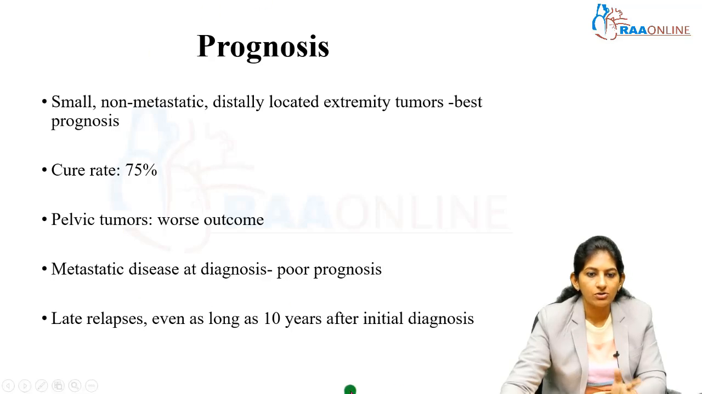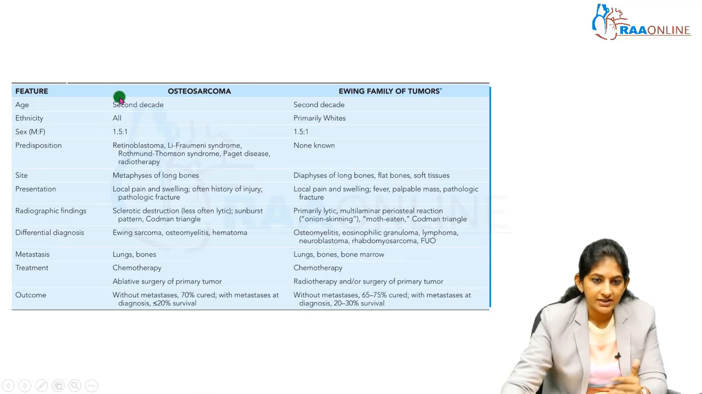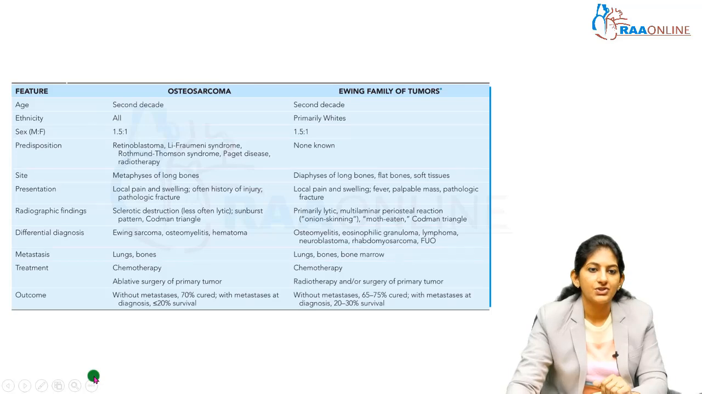What about prognosis? Prognosis is mostly similar to osteosarcoma, but when there is a metastatic disease at diagnosis, it has a very bad prognosis. So this is a comparative head-to-head comparison of osteosarcoma and Ewing's sarcoma. We will just go through this and then complete this presentation.